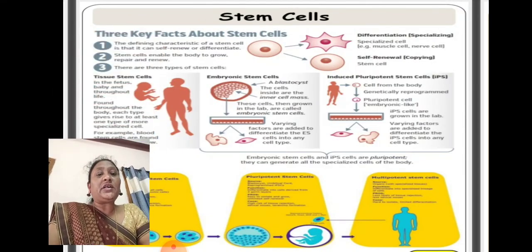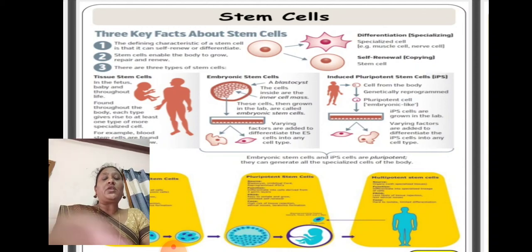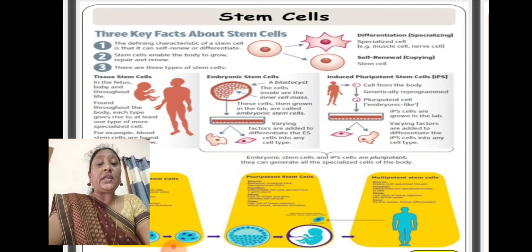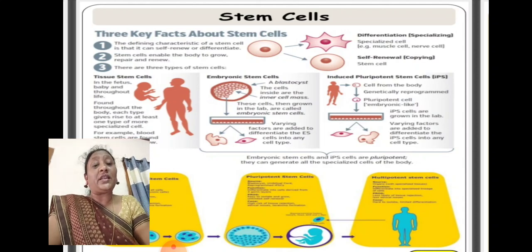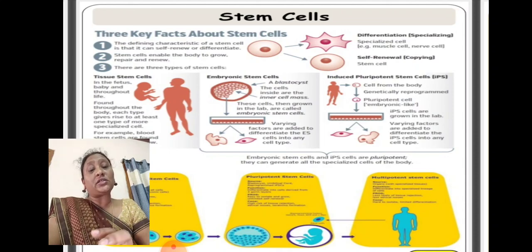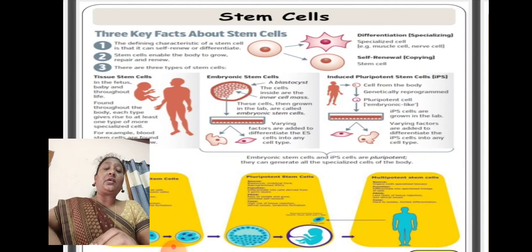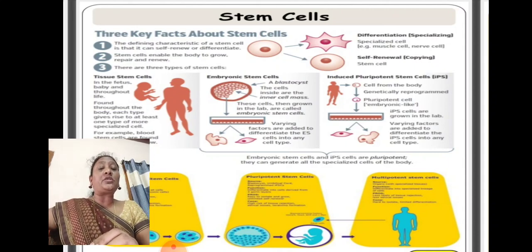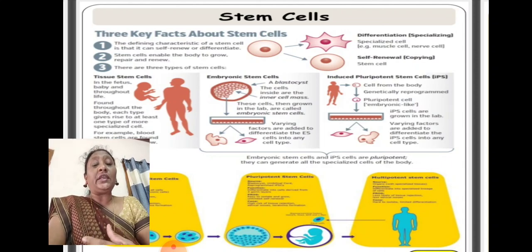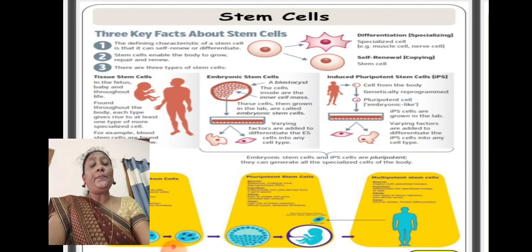Children, have you ever heard about stem cells? What are stem cells? When a baby is born, from the plasma of the umbilical cord, they collect some amount of cells. The cells will be stored for the future of that baby. During the lifespan, at any time, if the cells become weak, if the baby becomes weak, if they inject these stem cells into the baby, the cells will rejuvenate, they reproduce again into a new form and they produce energy.